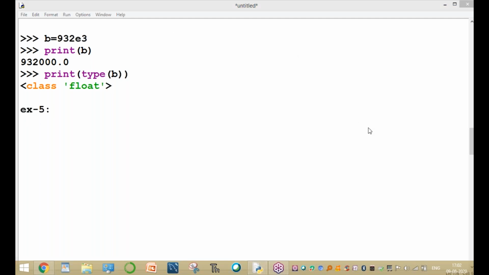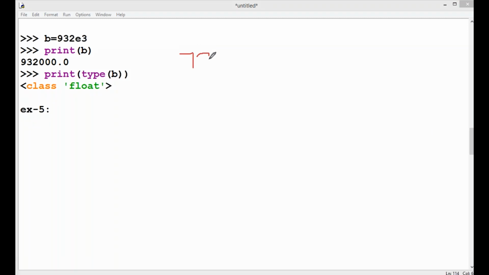For example, assume 73.84E5. What is the output? 73.84 into E5.